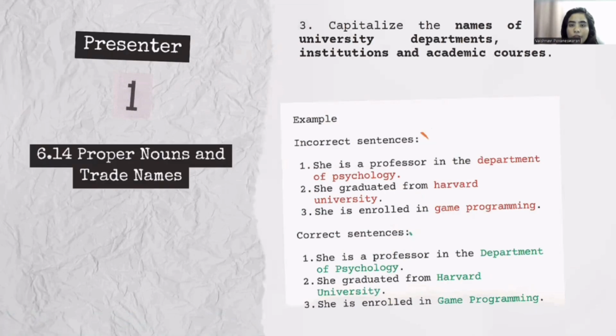Next, we should capitalize the names of specific university departments, academic institutions, and academic courses. For example: she is a professor in the Department of Psychology; she graduated from Harvard University; and she is enrolled in game programming. So we should capitalize the university department, which is Department of Psychology, the institution, which is Harvard University, and also the academic course, which is game programming, as you can see in the green wording.